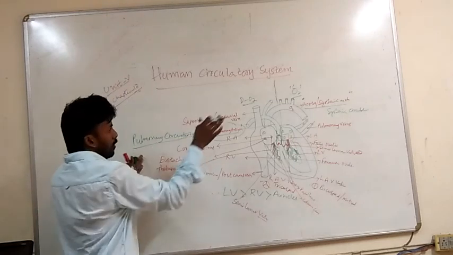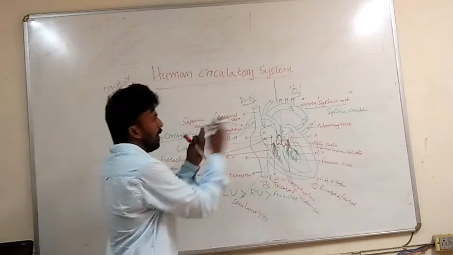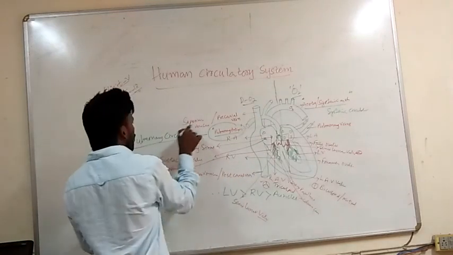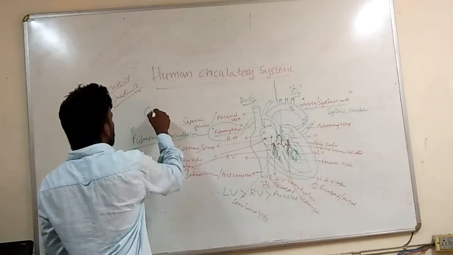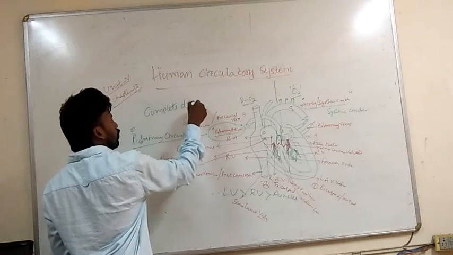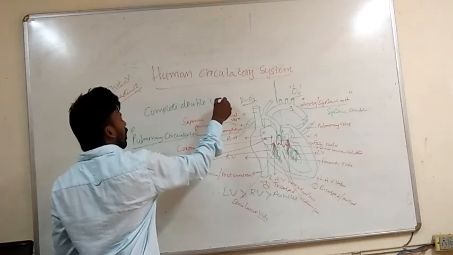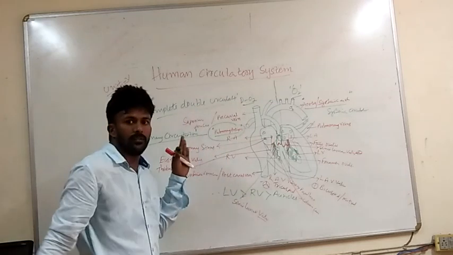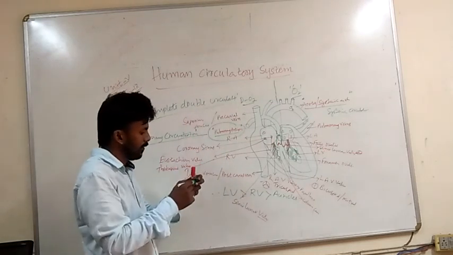These two, systemic circulation and pulmonary circulation, are done separately in the heart. That is why it is known as complete double circulation.